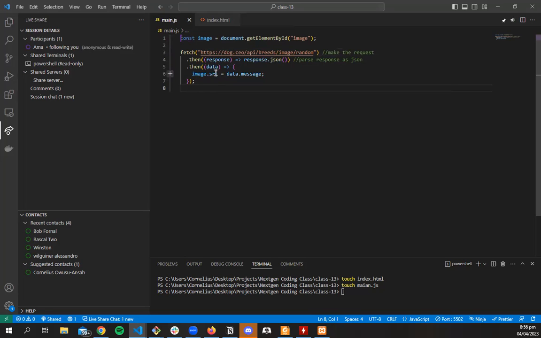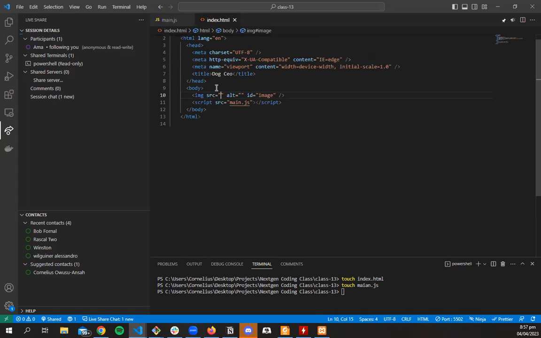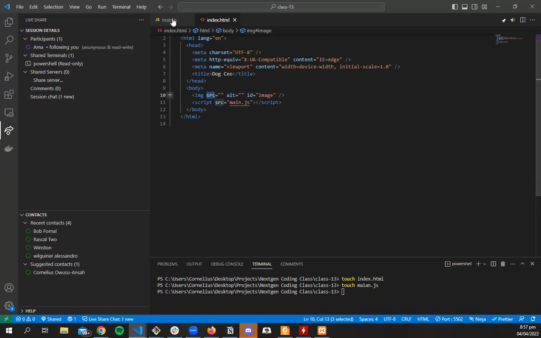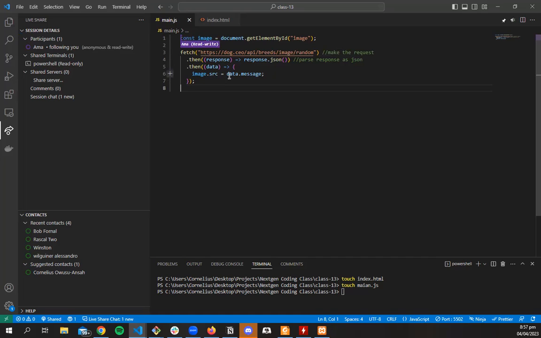When we console logged the data, we saw that one of the things that comes with it is the message, and the message contains a link to an image of the dog. So we've already grabbed this image, and now we are dynamically changing the source. We are saying that we want the source of the image to be the message property that comes with the data, data.message.